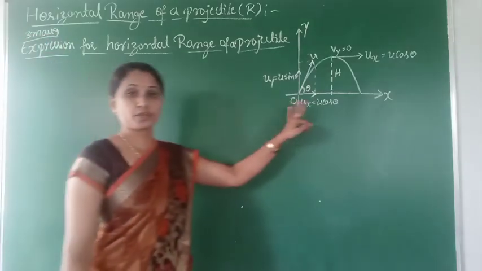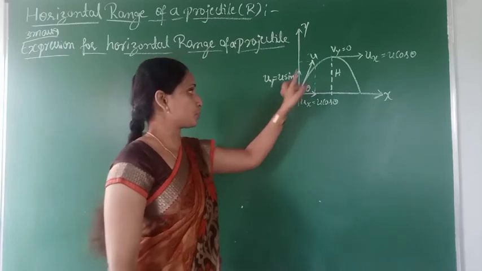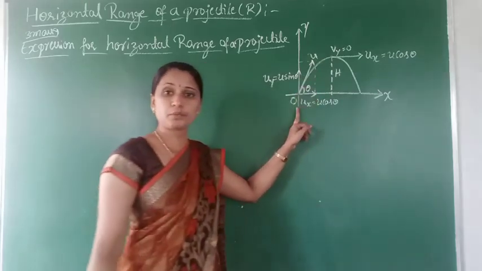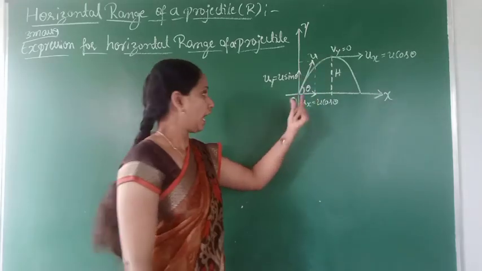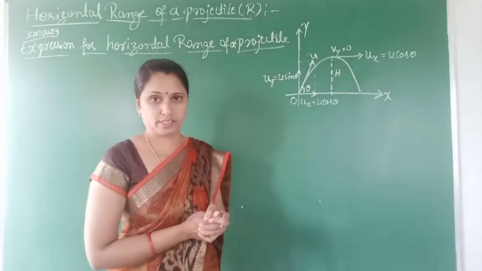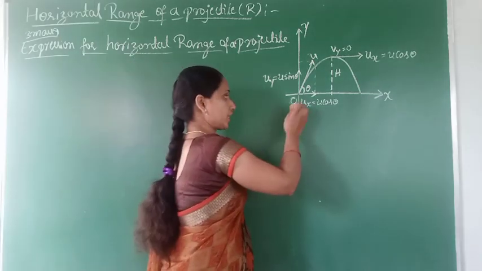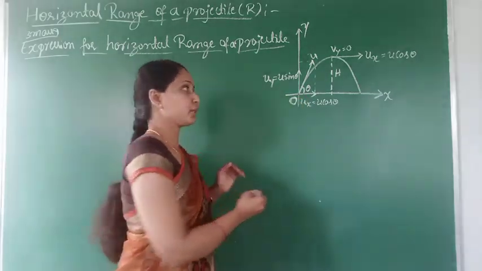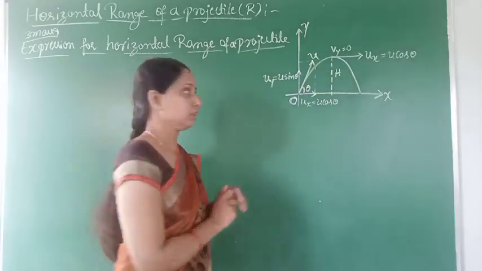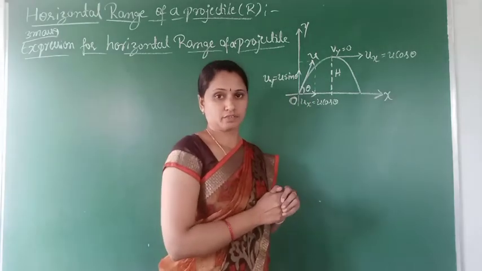So this is a diagram. In this figure, the figure is compulsory, you must draw it. Consider a body is projected from the point O. Let u be the initial velocity of projectile and theta be the angle of projection along the horizontal surface. Clear? Write this explanation. Consider a body is projected from the point O. Let small u be the initial velocity of projectile and theta be the angle of projection along the horizontal surface. Clear?